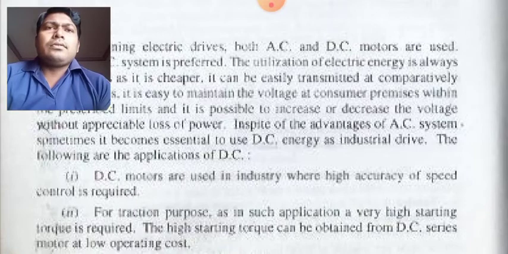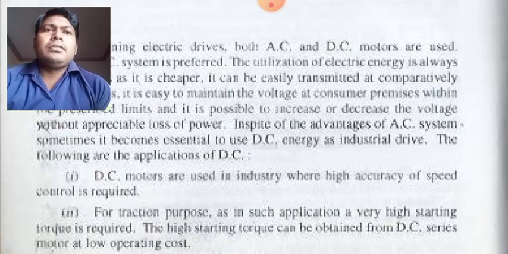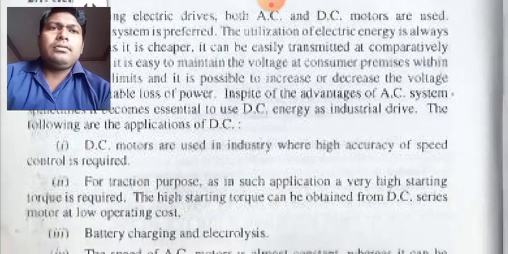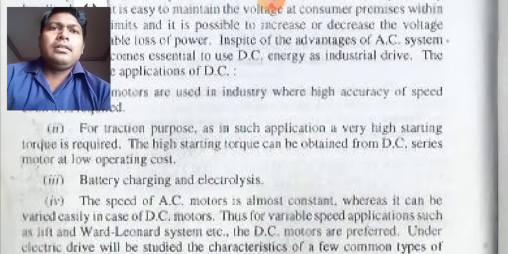They are also used for traction purposes, in applications where very high starting torque is required. The high starting torque can be obtained by a DC series motor at low operating cost. Now what is traction? For example, railway engines. Those come under traction purposes, so there also DC motors are employed.